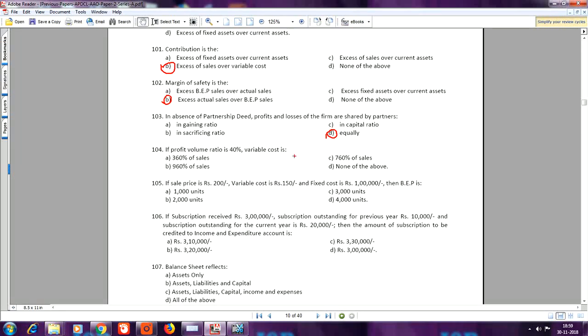Question number 104. If profit volume ratio is 40%, variable cost is, your answer is D, none of the above. Question number 105. If sale price is rupees 200, variable cost is rupees 150 and fixed cost is rupees 1 lakh, then BEP is, your answer is B, 2000 units.